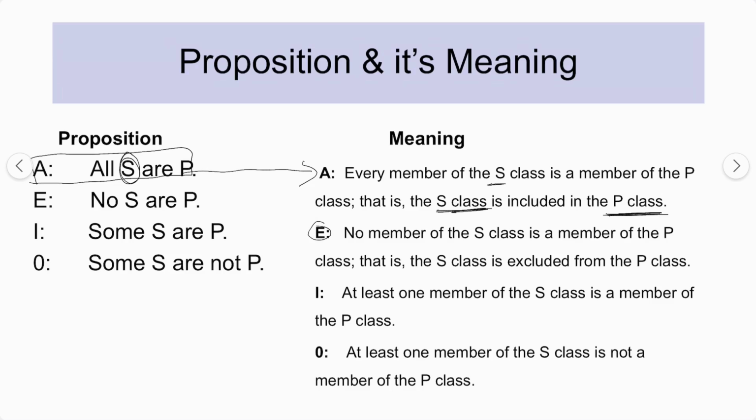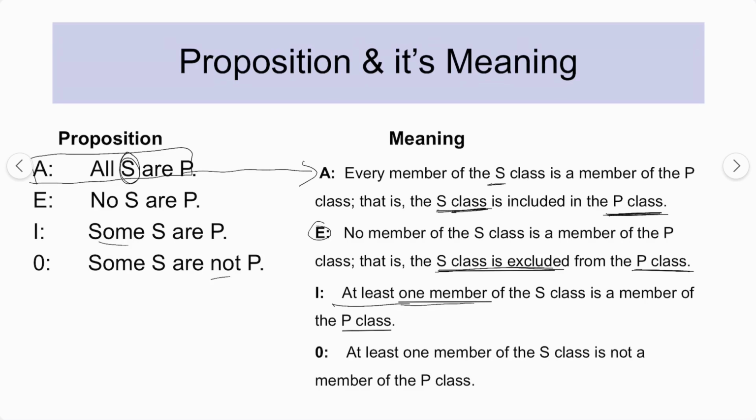Moving to the E preposition, we have no S is P. So no member of the S class is a member of P class, that is, the S class is excluded from P class. Again जो आपका S class है और जो आपका P class है, that is being excluded. Now some, again it's easy to understand. At least one member of the S class is a member of the P class. At least one member, because some S is P, so we are talking about some. At least one member of the S class is a member of P class.